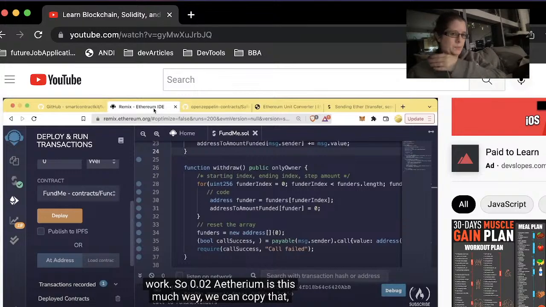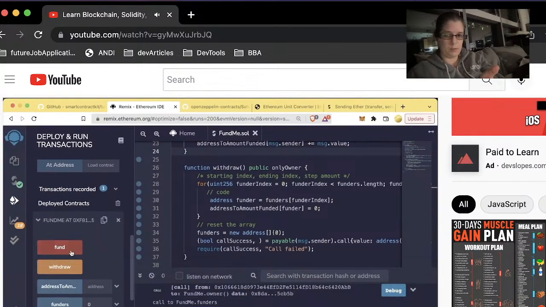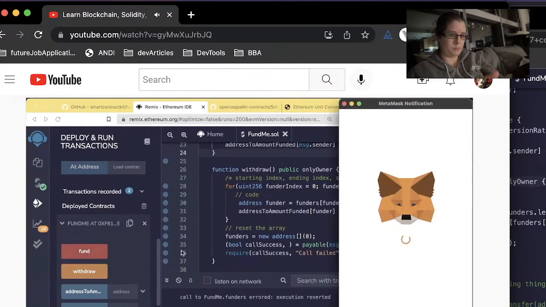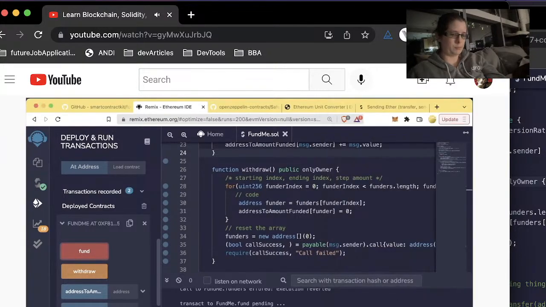So let's just do the thing, Amy. We can copy that, paste that into here. So when we hit fund, it should actually pass. And we do indeed see MetaMask pop up, and we'll go ahead and confirm. Once this transaction goes through, we'll be able to see this contract on Etherscan with the funds in it.